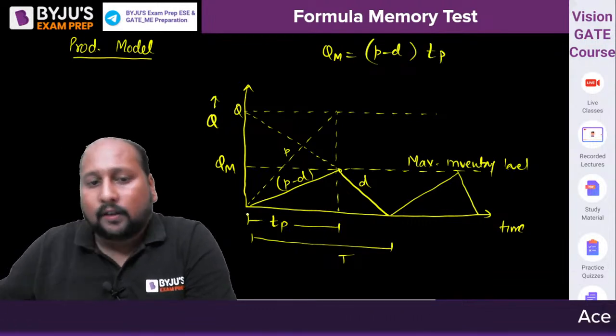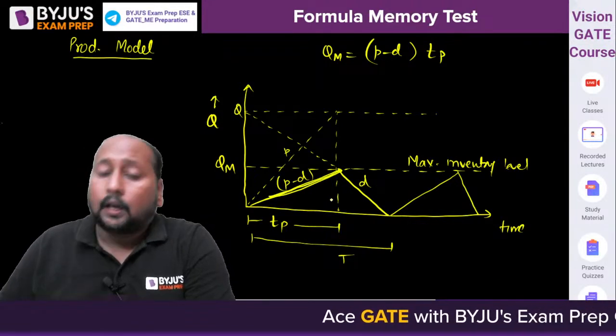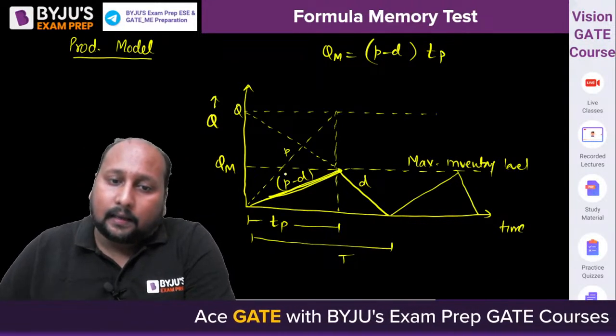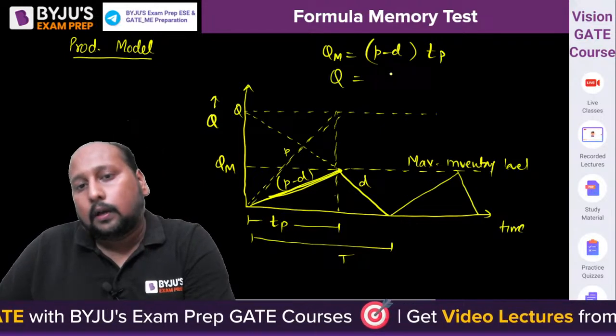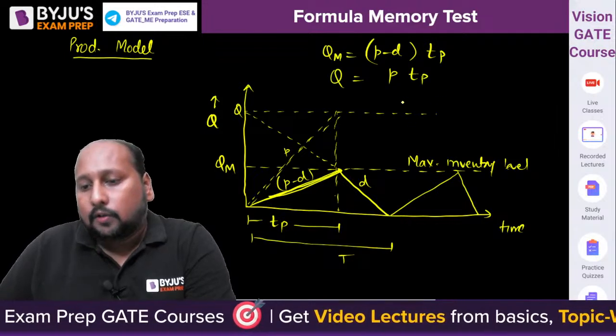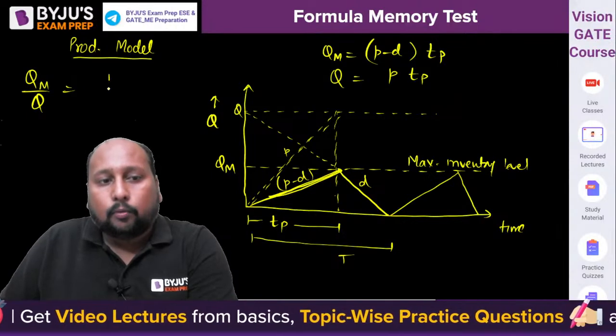QM is equal to, look at this triangle, QM is equal to P minus D into TP. And also we can see, if we take a bigger triangle, this is the production rate, right? We can say Q is equal to P into TP. So if you take the ratio, I can say QM by Q is equal to P minus D